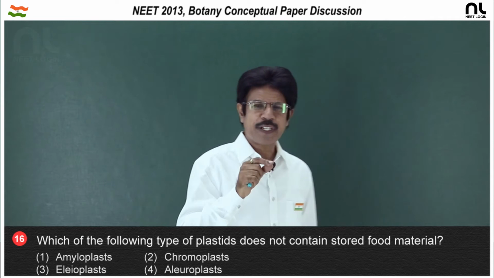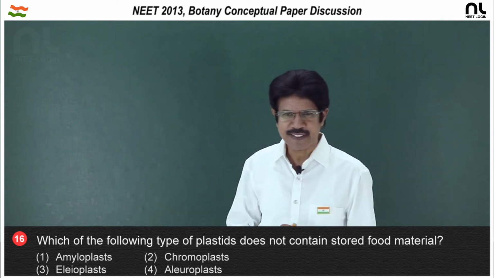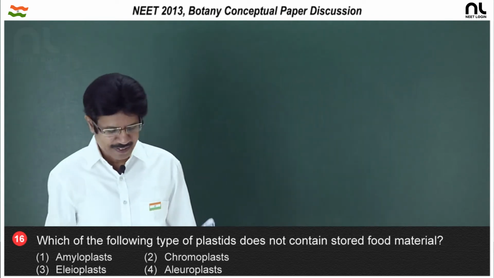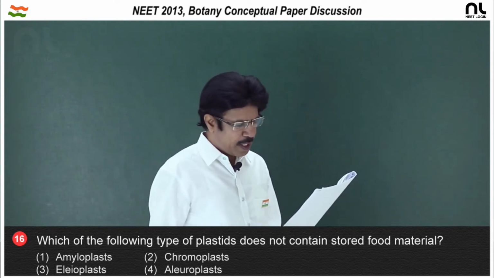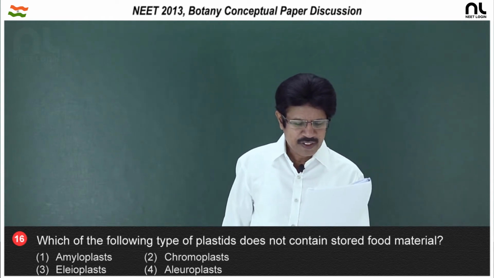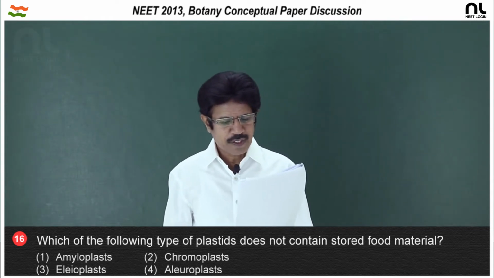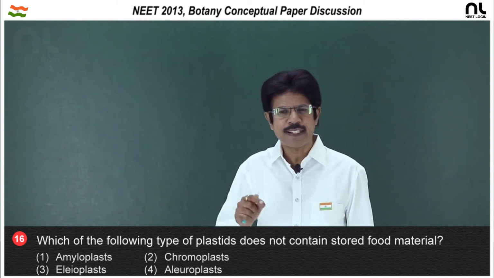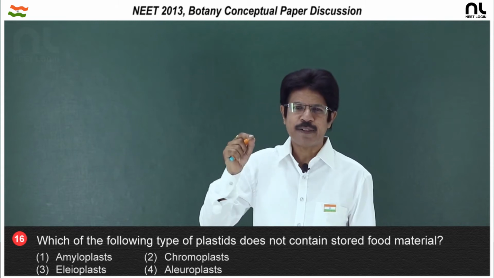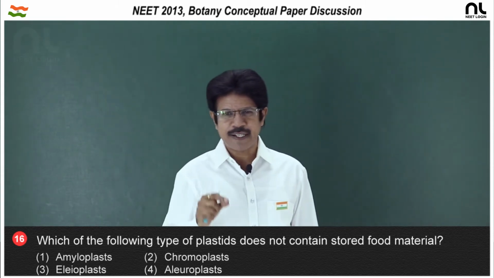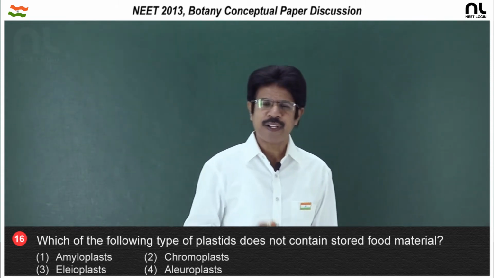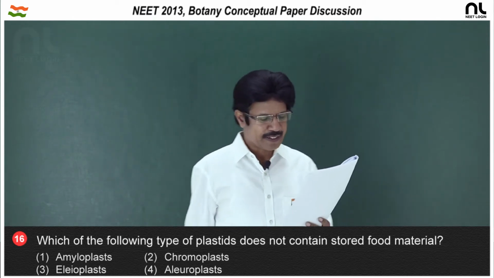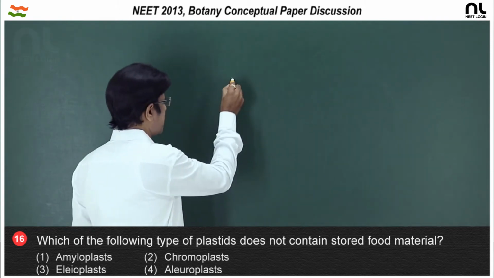And leucoplast storing proteins is the aleuroplast. Starch, amyloplast; oils, elaioplast. So the amyloplast, elaioplast and aleuroplast are concerned with storage of food material, and chromoplasts are concerned with imparting color to the plant parts in which they are present, like petal, seed coat, fruit wall, which helps in pollination and dispersal of fruits and seeds. So the right option is the second option.